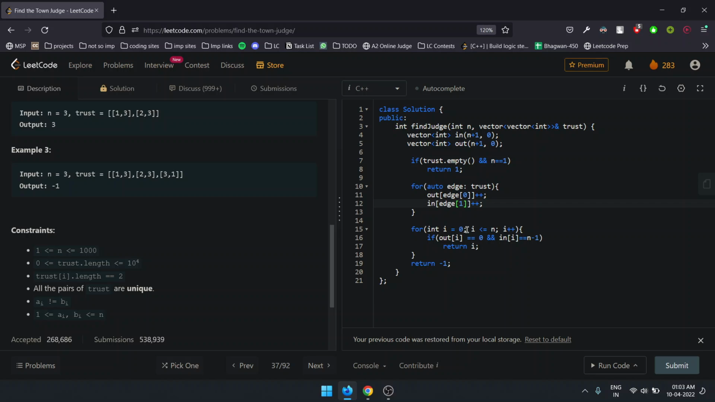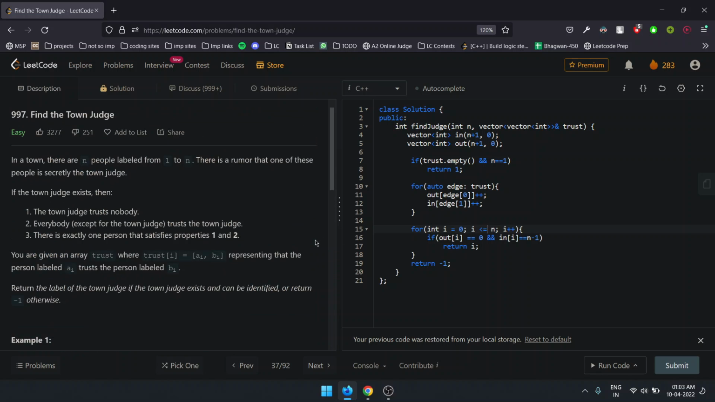After that, we check from 0 to n whether the out degree equals 0. Why 0? Because it is said that everybody trusts the town judge, but the town judge doesn't trust anybody. So the out degree should be 0, and the in degree should equal n minus 1. Why so? Let's take an example. If there are n people in the town, then there is only one town judge, and the town judge doesn't trust anybody, so everyone else trusts him. So it will be n minus 1, and we take the in degree as n minus 1.